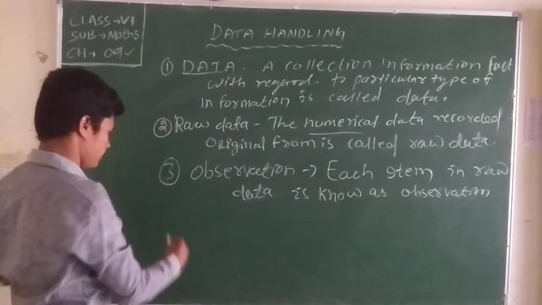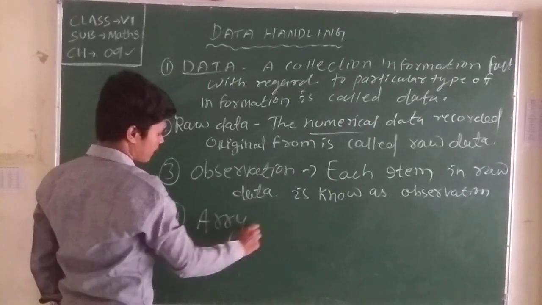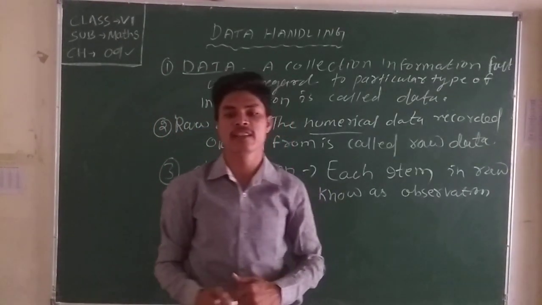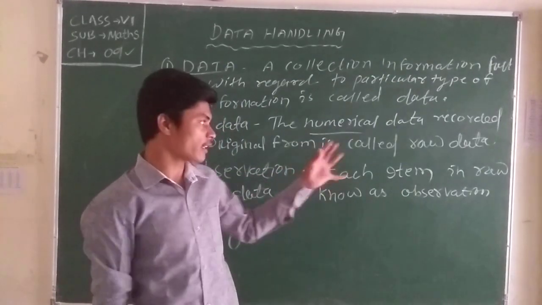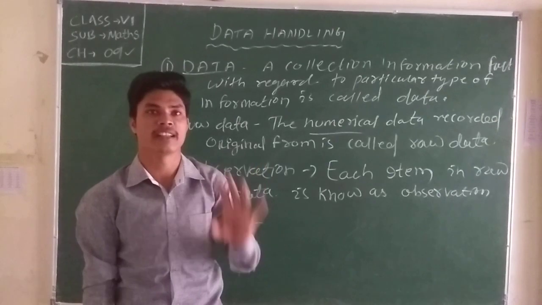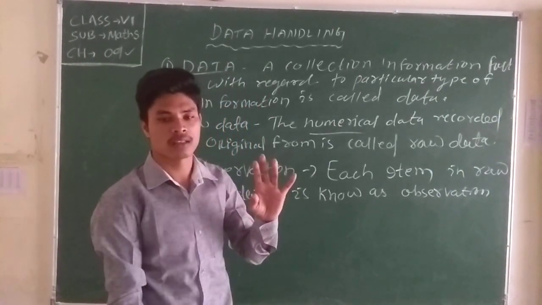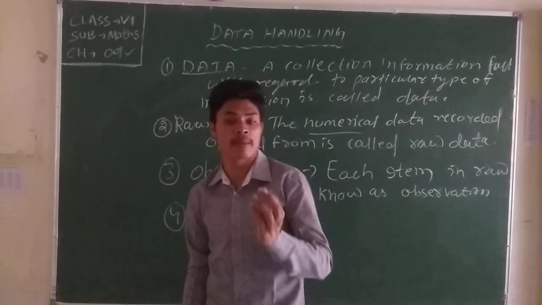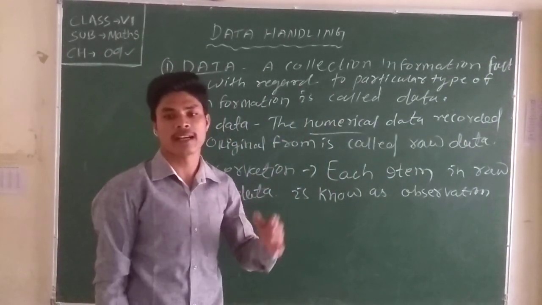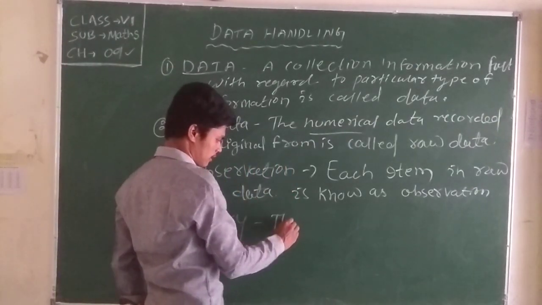Now you know about the array. What is array? Array means the raw data when arranged in ascending order. The raw data is arranged in ascending order and descending order of observation. It is called array.